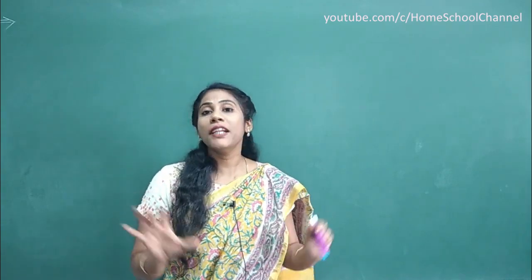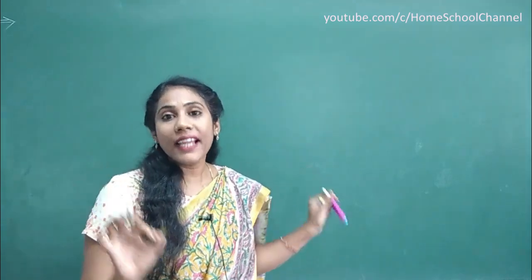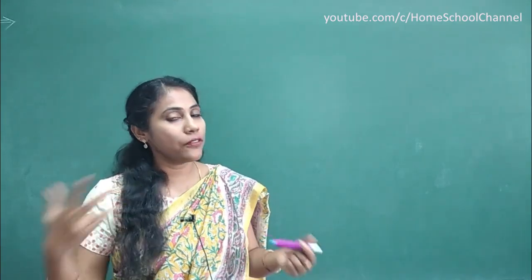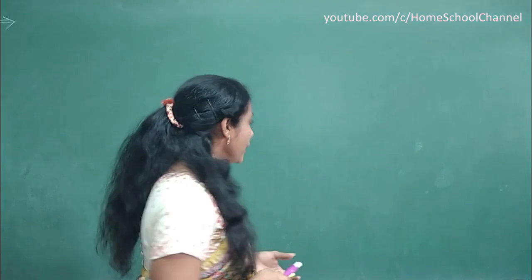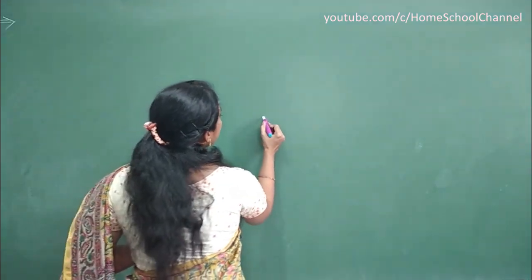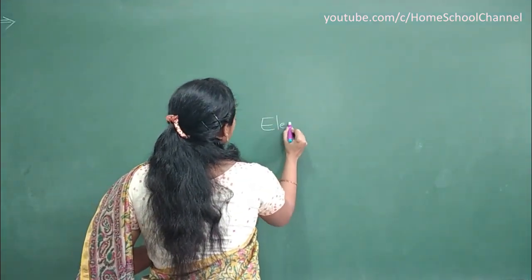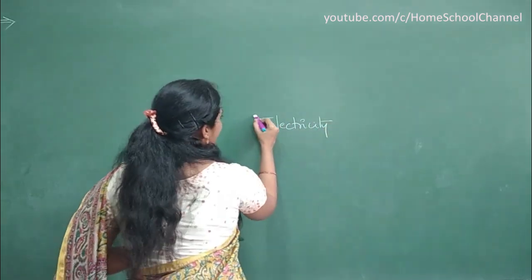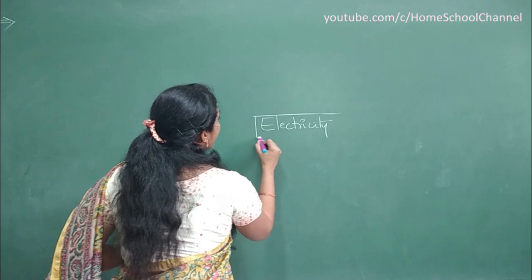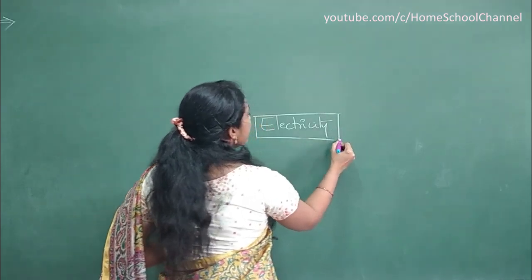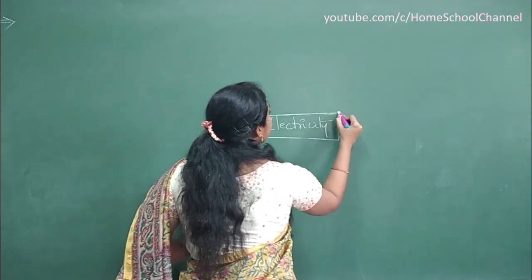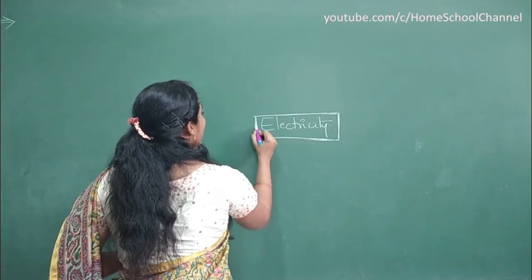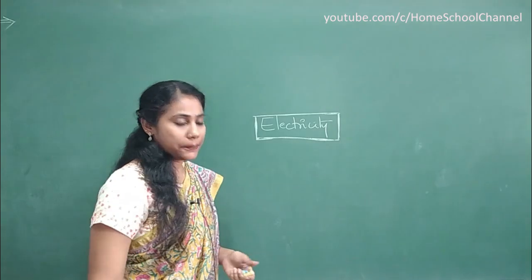Now let me quickly revise our electricity chapter in the form of a flow chart, which we call a mind map. Our target chapter for today's class is electricity, and it's quite an easy chapter. Most of you feel this chapter is difficult, but there is nothing difficult in it. The only thing is you have to understand everything properly. So this is our electricity.